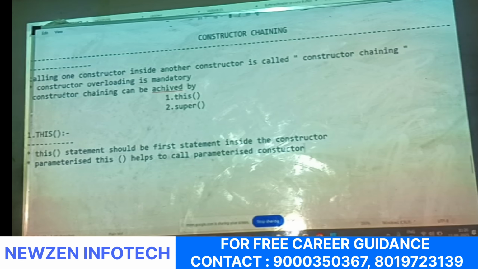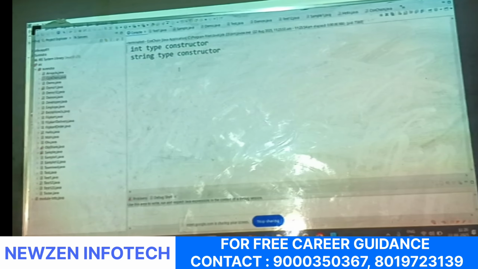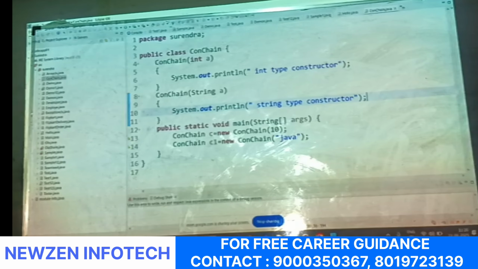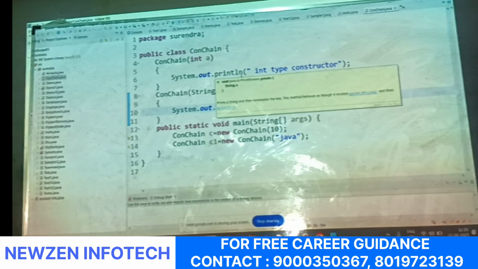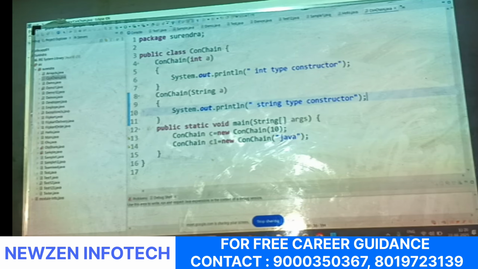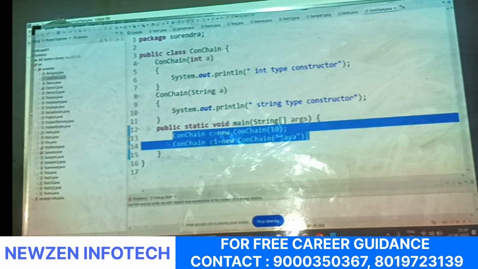But here, constructor chaining is nothing but calling one constructor inside another constructor. Observe very clearly: here the two constructors are present in the same class. Okay, the two constructors are present in the same class. Then here we can use this statement, sir. And now observe very clearly.